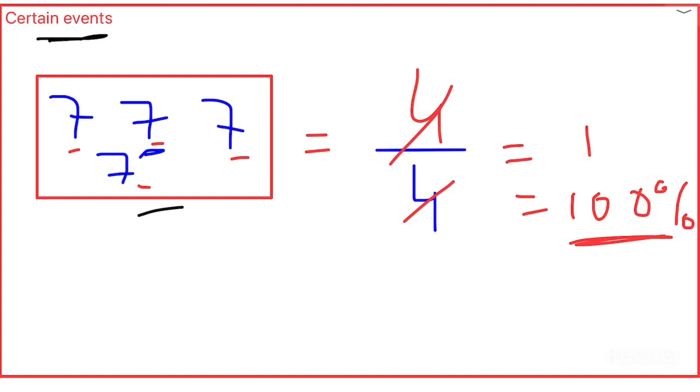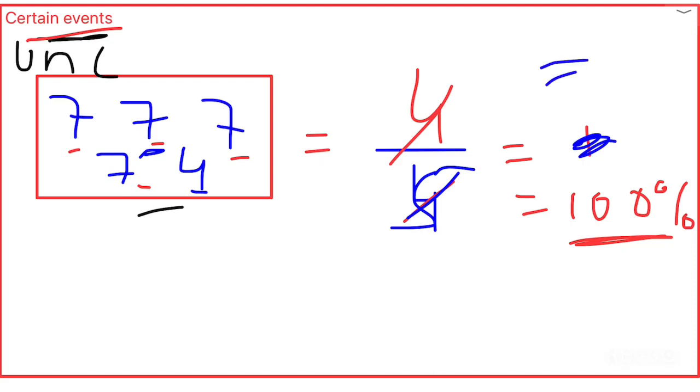That's called a certain event. The probability where we have a 100% chance of getting it is known as a certain event. In the case of an uncertain event, if we have 4, we would give the total quantity as 5, and the answer is 4 by 5. It's nothing but 80%. So that's not the same thing, right? Having 100% probability is a certain event.